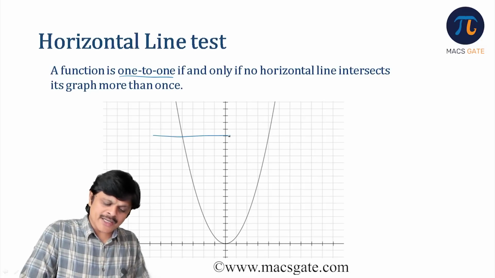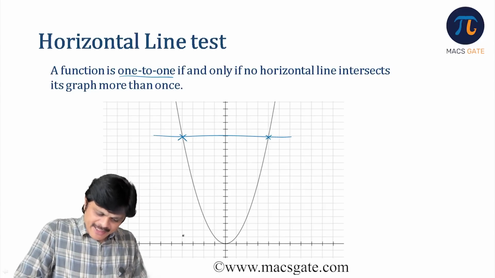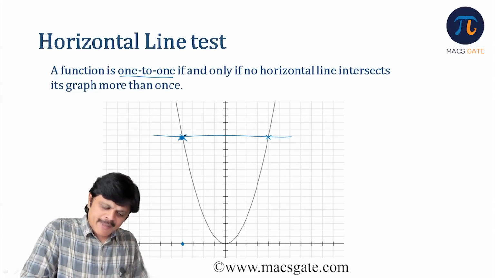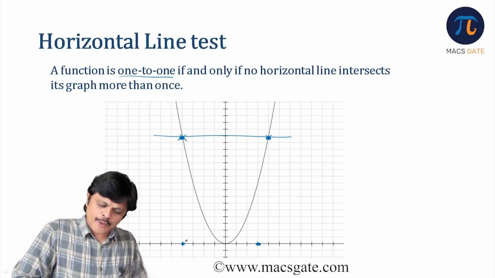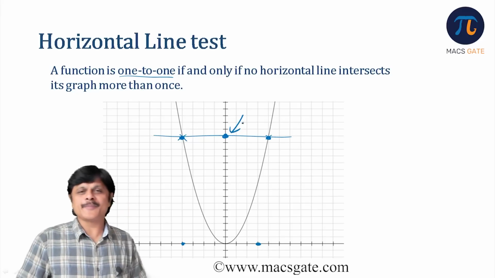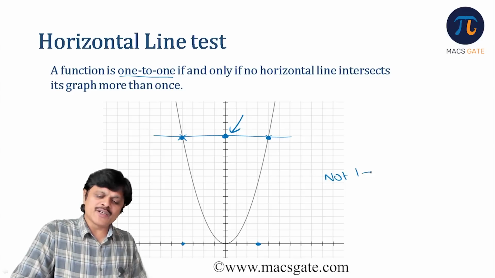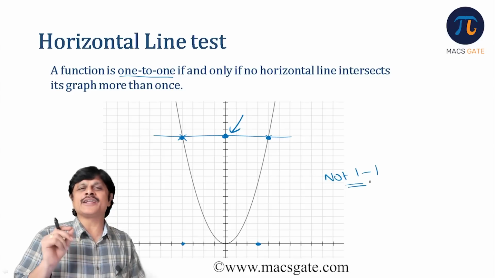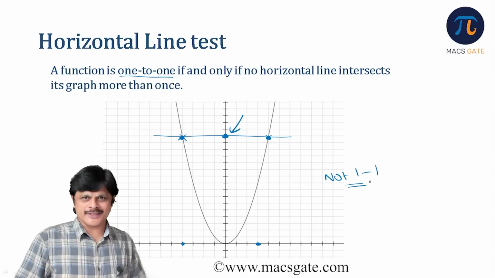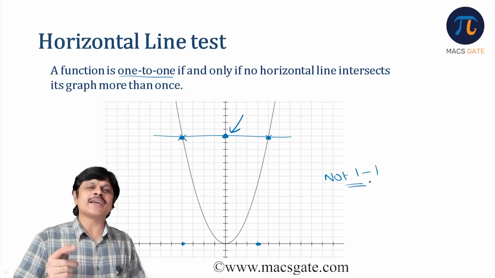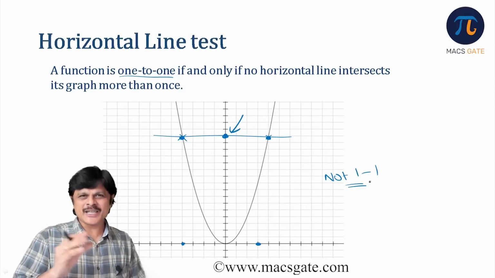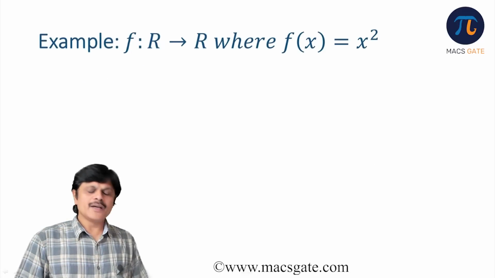So if you drop a horizontal line and it cuts the graph at 2 points, it means for this point this is the image, and for this point also the image is this one. That is, for two different points, you are getting the same image. Therefore, it is not 1-1. So the horizontal line test can tell you whether the given function is 1-1 or not. The vertical line test can tell you whether the given curve, the relation between x and y, is a function or not. Clear? Now look at this example.